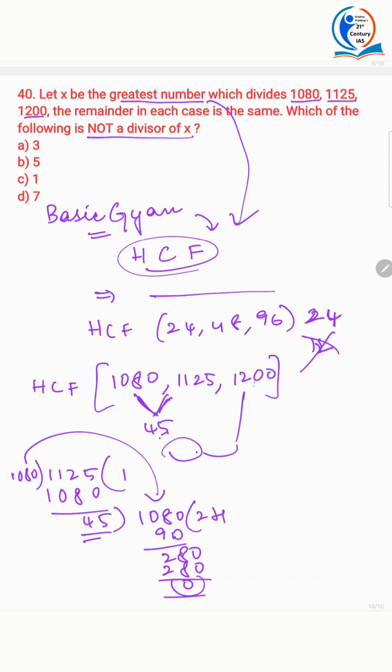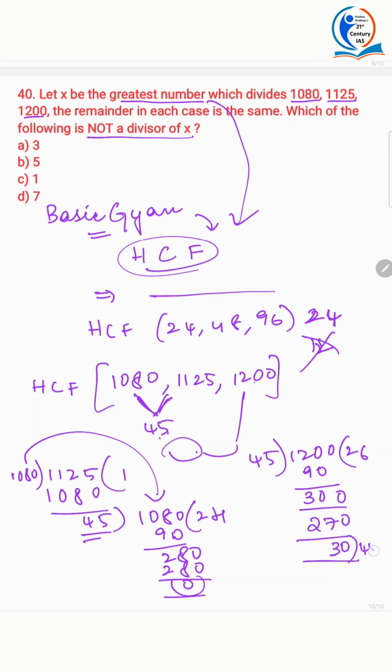Now we'll find out the HCF of 45 and 1200. Now 45 twos is 90. 45 6 is 270. Again you're getting 30. Then it's 45. 30 ones are 30, and then you have 15. So 15 twos 30. So 15 is the HCF of 45 and 1200.